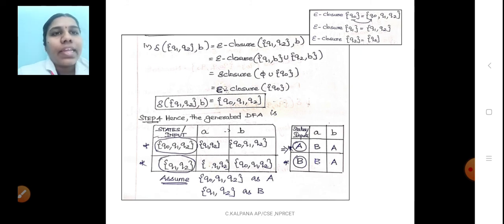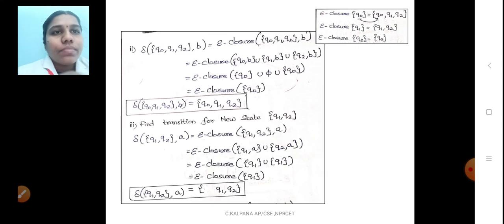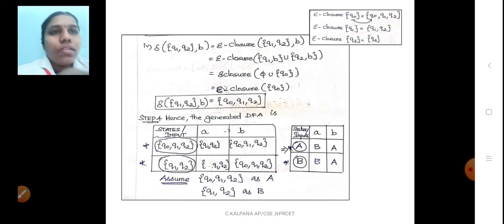And then draw the diagram. What is the answer of Q0, Q1, Q2, comma A? At last we get the answer Q0, Q1, Q2. So stop, because there is no new state after this, so I am going to quit. If we get a new state here, then find the transition for the same inputs. For example, if I got Q0, Q1 as an answer, now you have to find out Q0, Q1, comma A and Q0, Q1, comma B. Like that you have to find out. If there is no new state after this, quit the problem and draw the transition table.